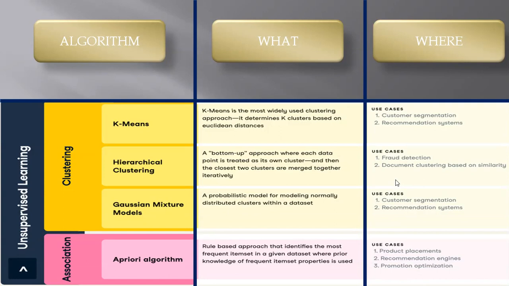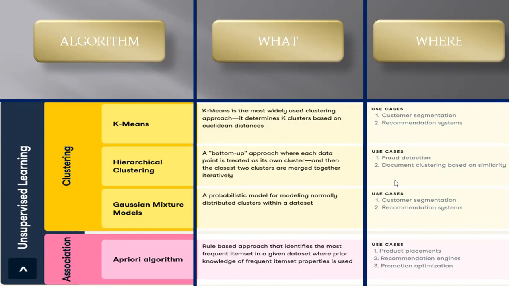If you see, K-means and Gaussian mixture model are almost the same, right? We can use either, but the techniques are different. If we talk about association, it's the Apriori algorithm. This is a rule-based approach that identifies the most frequent item sets in a given database, where prior knowledge of frequent item set properties is used. It learns from its own data, uses prior learning, and applies it to segment the data accordingly. It's a rule-based approach.